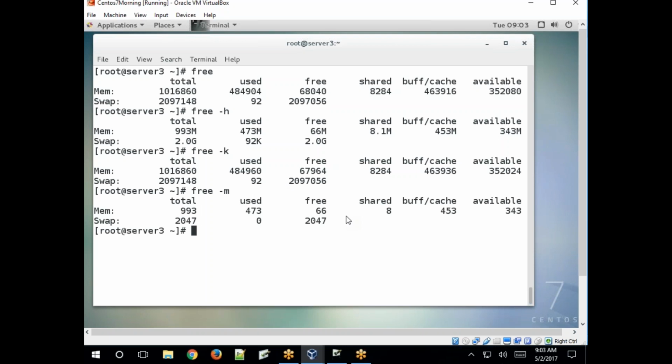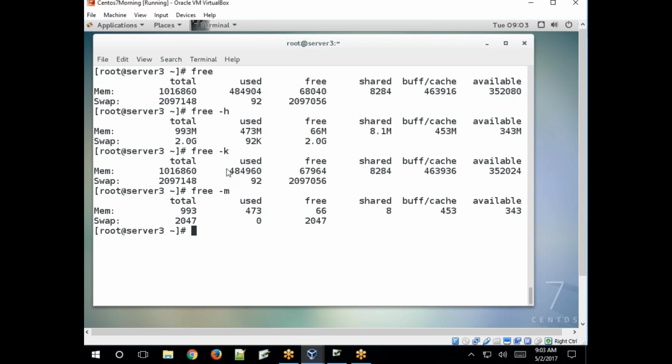this is megabytes, MBs, 993. If you specify -H, then it shows the statistics in human readable format. So if the RAM size is 2 GB, then it shows in GB. If the RAM size is in MBs, it shows in MBs. Okay. So if you want to view the statistics in MBs, GBs, KBs, just use the options -H for human